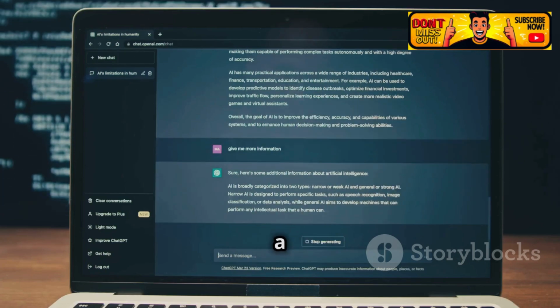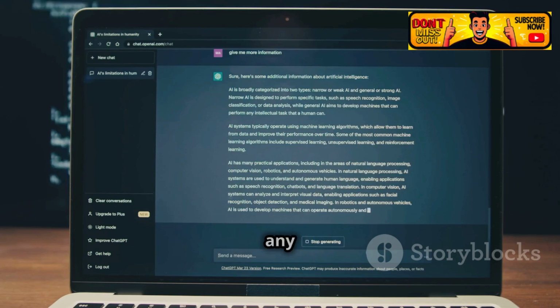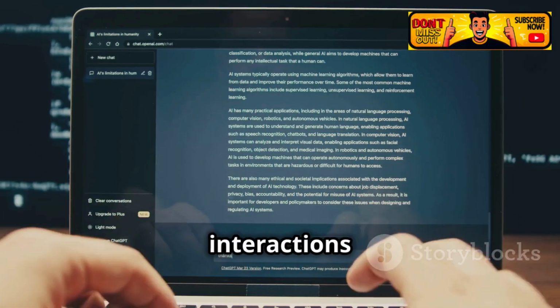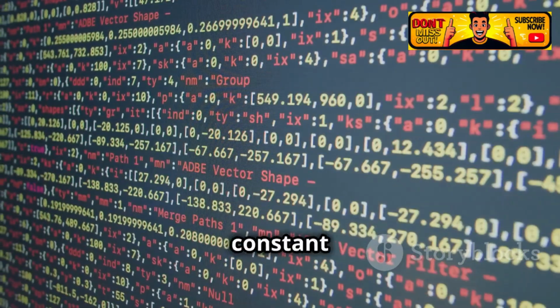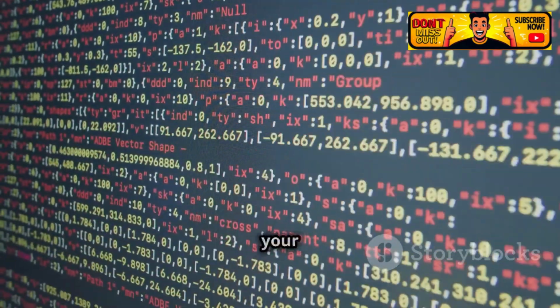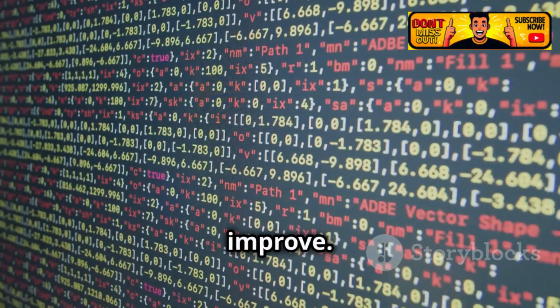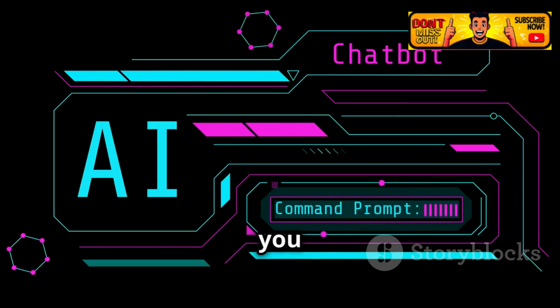Once your chatbot has a basic conversational framework, it's time to engage with it, identify any hiccups, and iron out the kinks. This process helps in making the interactions smoother and more natural. Think of it as a dance, a constant back and forth between you and your creation. Each step you take helps your chatbot learn and improve. You learn its steps, it learns yours, and together, you create a seamless flow. Remember, patience is key. The more you practice, the better it gets.